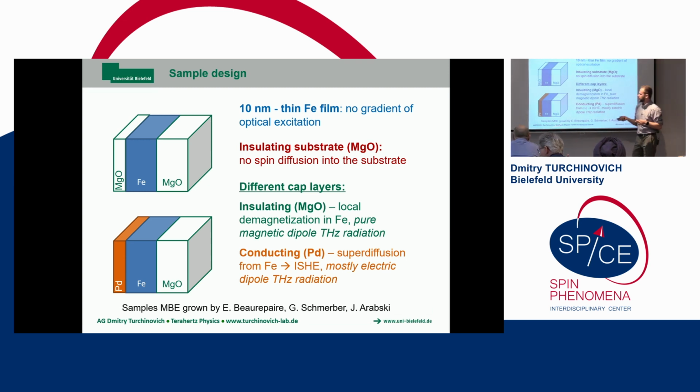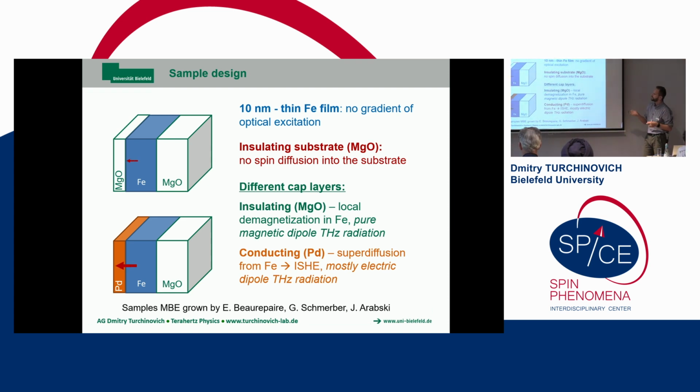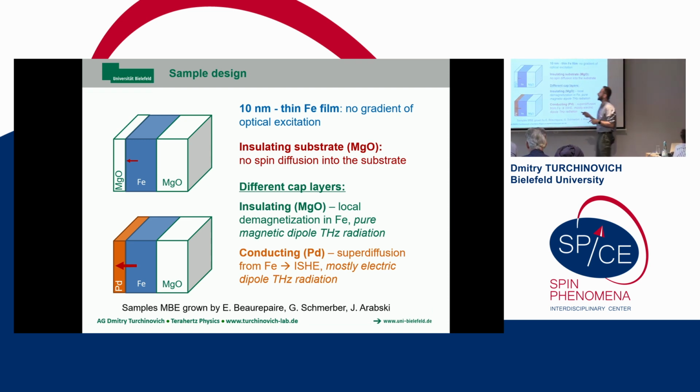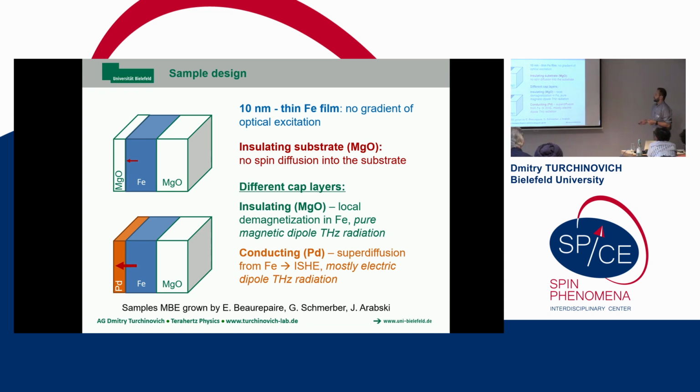The second sample was capped with palladium, so it's a metallic cap. If you photoexcite the first sample with diffusion barriers, there will be zero net spin polarized current in the film. But if you excite the second sample with the metal capping, it is like a spintronic bilayer. Spin polarized electrons will enter palladium, and then this current can be converted into conduction current, leading to electric dipole radiation, like in spintronic technology. So we think we understand this process very well, and this is what we would like to observe now.